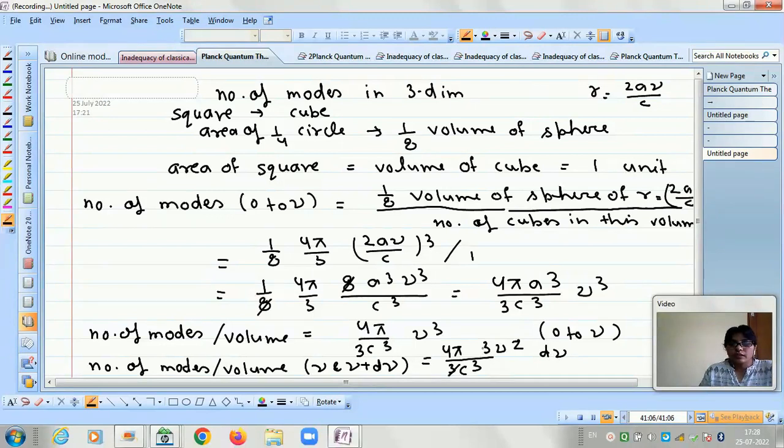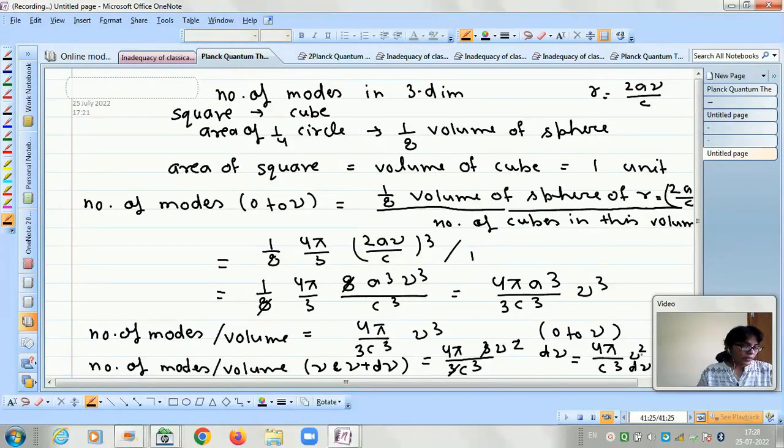So this 3 and 3 get cancelled, and we are left with 4 pi by c cube nu square d nu.